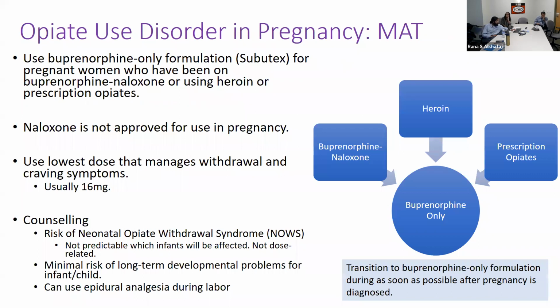Moving forward, a couple of thoughts in terms of treatment. If you're going to use buprenorphine, keep in mind that still in 2020, the standard of care for pregnant women is the buprenorphine-only formulation, which the brand name is Subutex, but it's also available as a generic. So if a patient has been on the combination buprenorphine-naloxone, we just convert her over to the mono product for the duration of the pregnancy. You generally don't need to adjust the dose. The dosing stays the same, and post-delivery, you go back to the combination product.